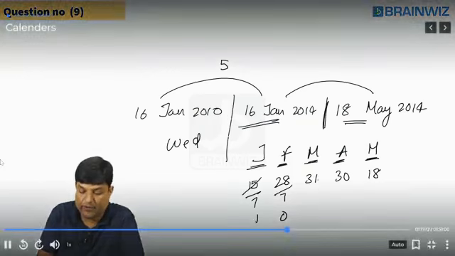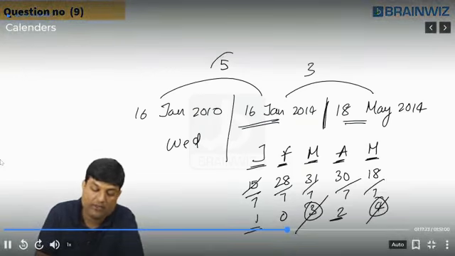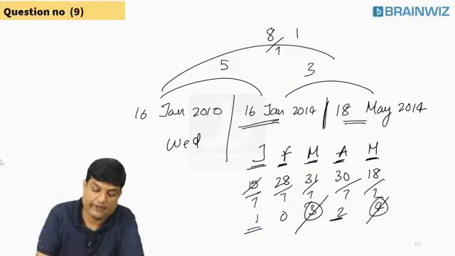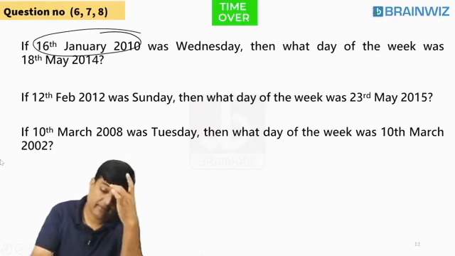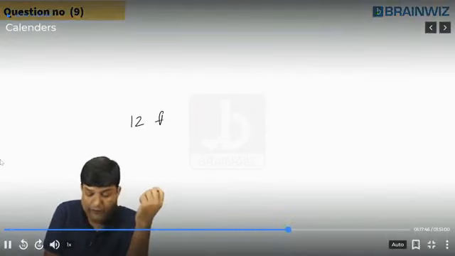80 divided by 7, 5 plus 3. Tell me how much? 8. 8 divided by 7, 1. 1 means Thursday. But many people have told this as Thursday. Many people have told the first question as Thursday. Monday, 12 Feb 2012 was Sunday.